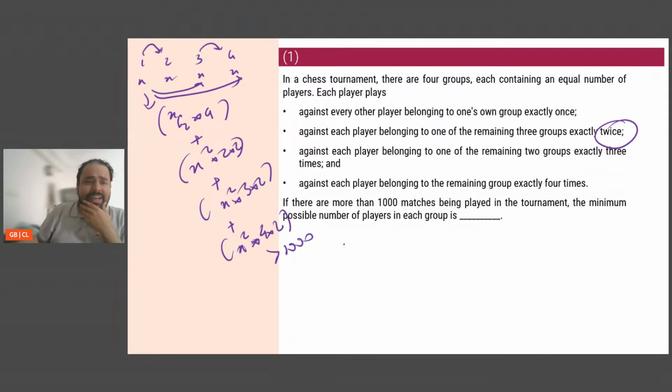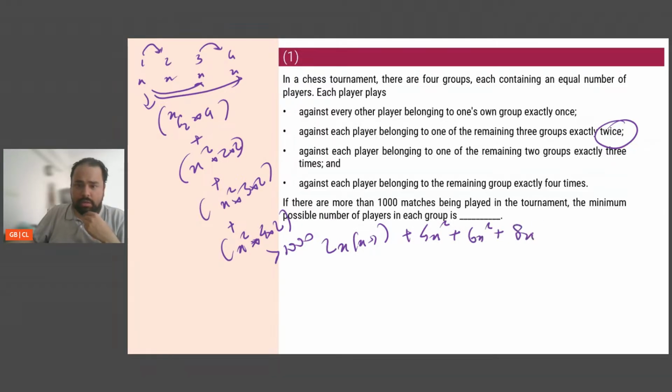If I'm doing NC2 into 4, that is n factorial by n minus 2 factorial into 2. So that is n into n minus 1 by 2, into 2, plus 4n squared plus 6n squared plus 8n squared is greater than 1000.